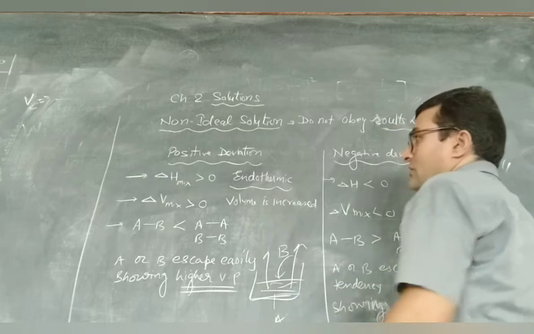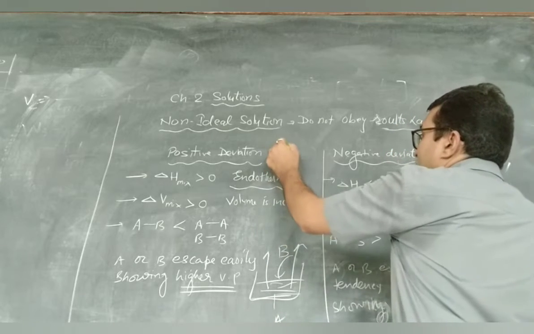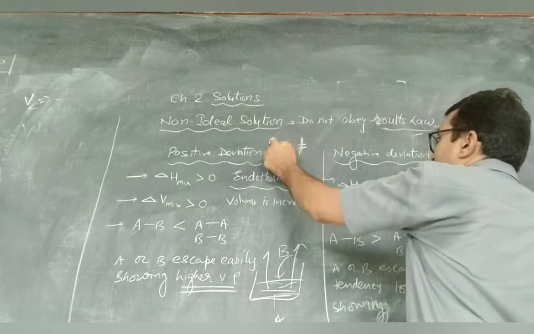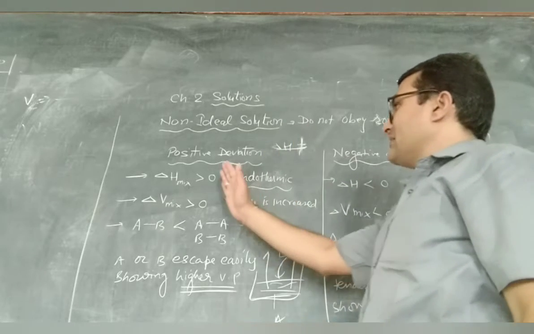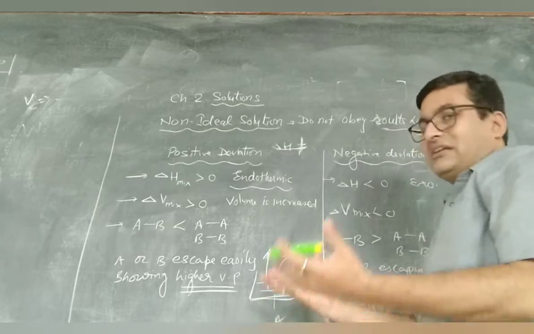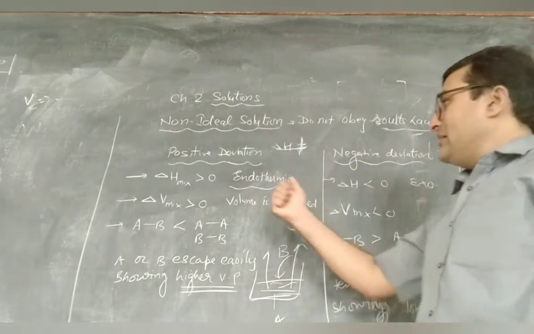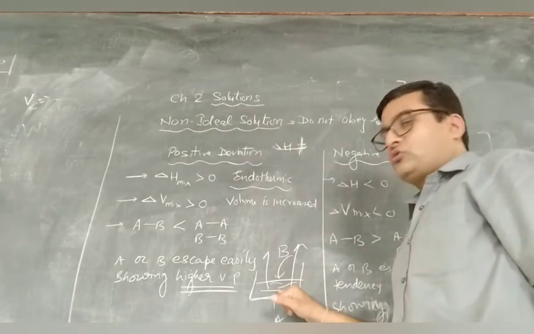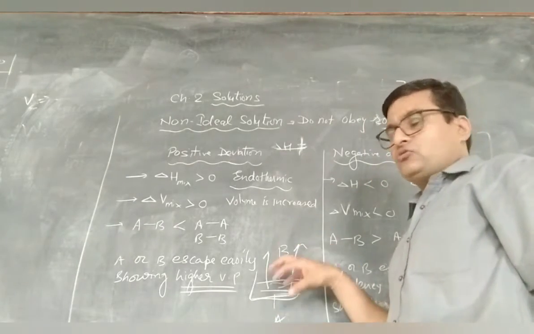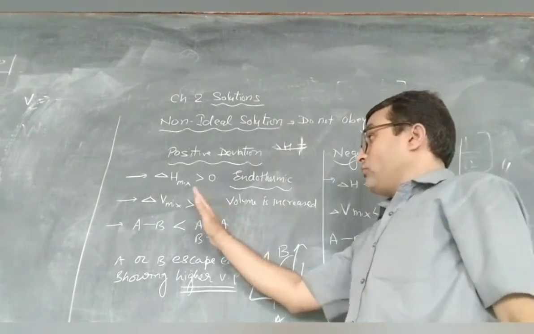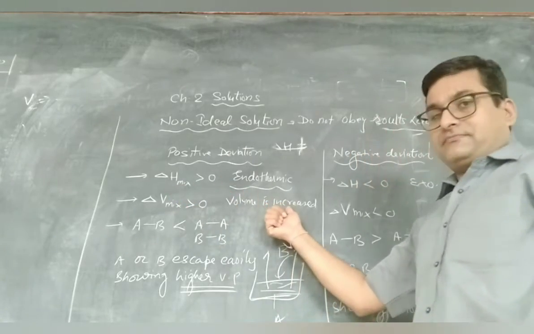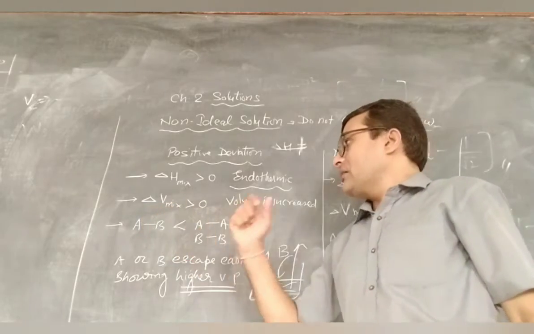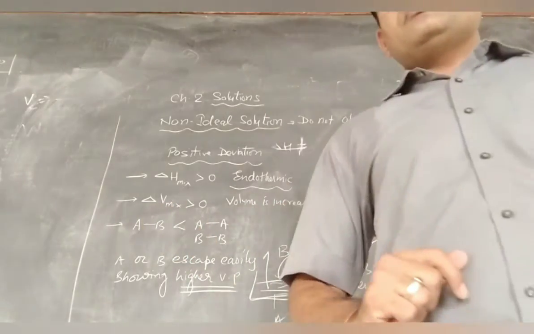For ideal, delta H should be equal to 0, right? But here it is greater than 0. So it is positive, that means heat is absorbed by the solution. And after mixing solute to solvent, the volume also changes, it increases. So delta V is greater than 0. So we call it positive deviations.